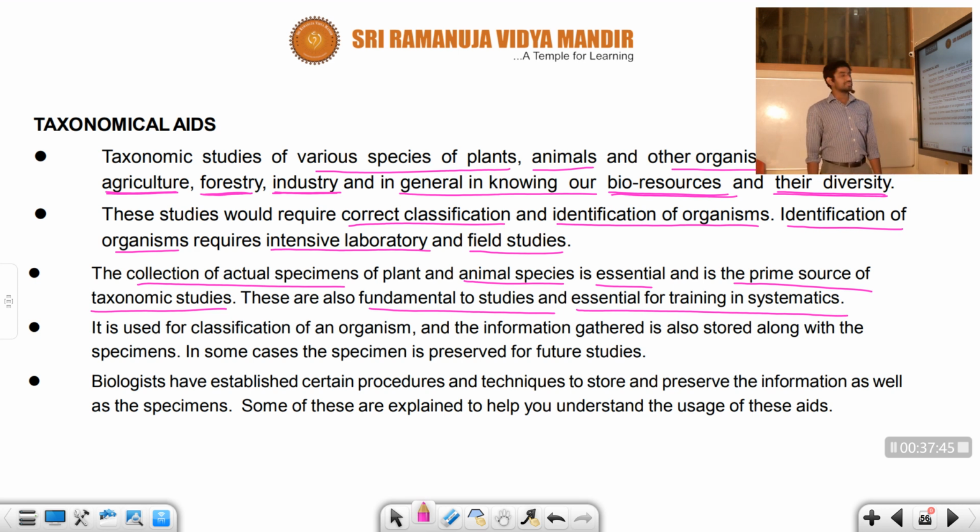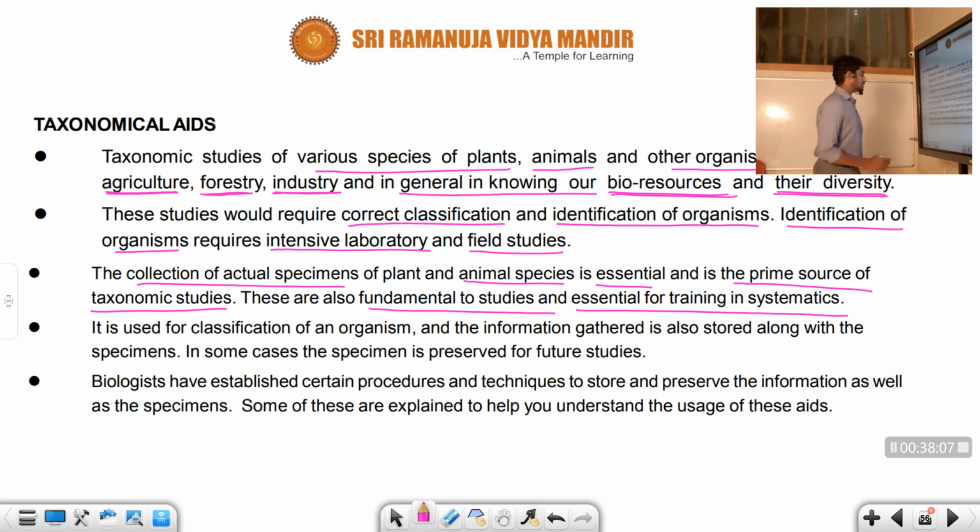It also represents the fundamentals to studies. We have to learn what the fundamentals are from there. After identification, these give the basic idea for the animals and plants. It is also essential for training in systematics. It represents the arrangement in a proper order only, right student?